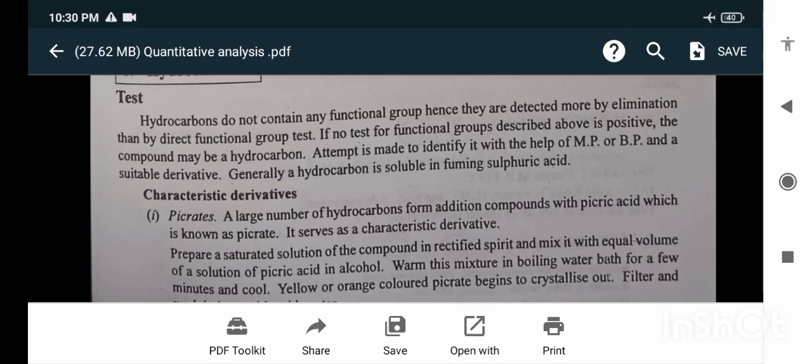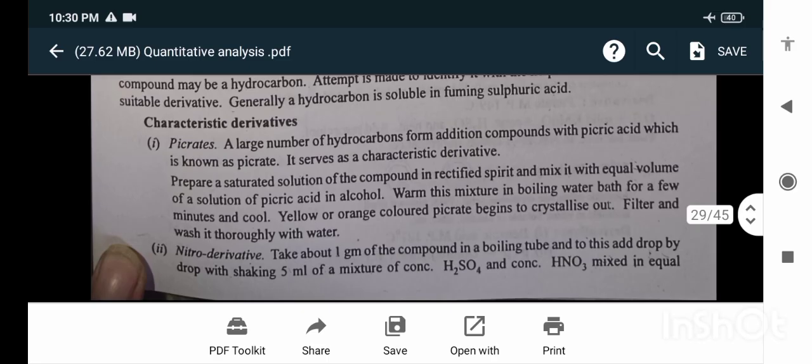Characteristic derivative: picrates. A large number of hydrocarbons form addition compounds with picric acid, which are known as picrates. Prepare a saturated solution of the compound in rectified spirit and mix it with an equal volume of a solution of picric acid in alcohol. Warm the mixture in a boiling water bath for a minute and cool. Yellow or orange colored picrate begins to crystallize out.